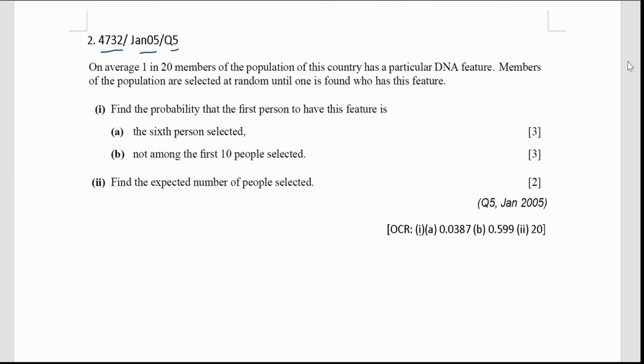So on average, 1 in 20 members of the population of this country has a particular DNA feature. When you are given a sentence like this, on average 1 in 20 and so on, it is telling you a constant probability, which is 1 over 20.